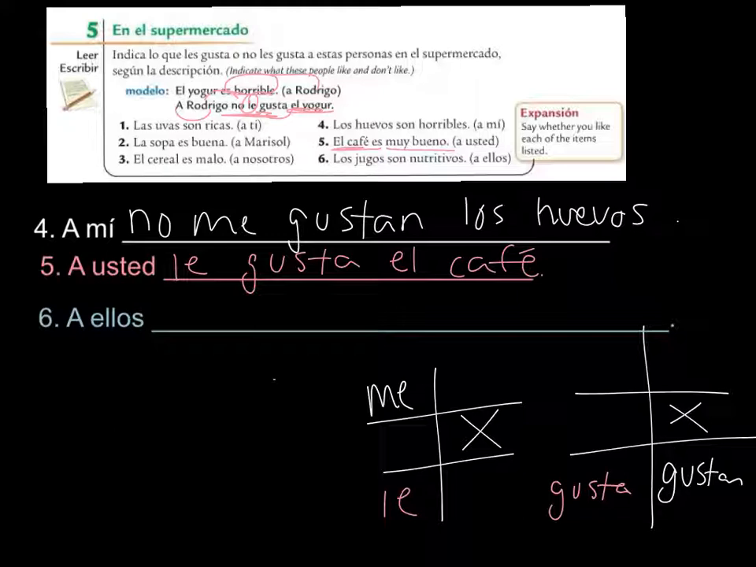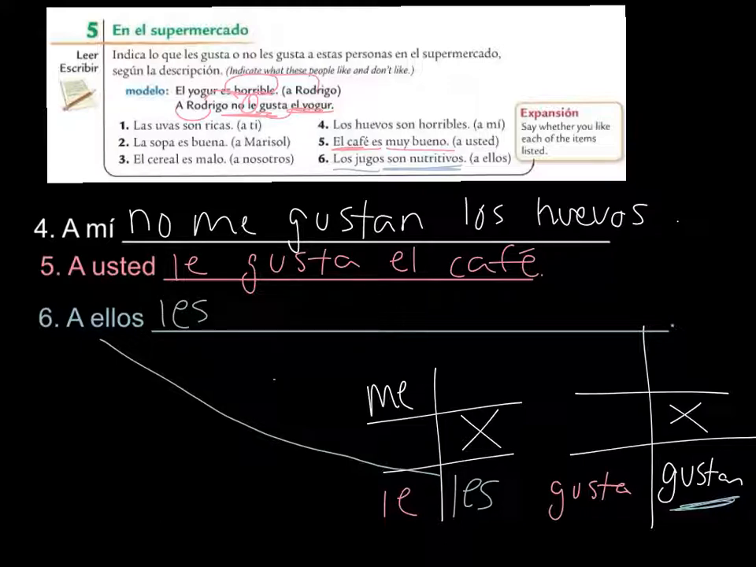And the last one, number 6, a ellos. We know that a ellos is going to be les, and then let's see, los jugos, that's plural, so it's going to be gustan, and it says they are nutritious, son nutritivos, so that means they like them, so a ellos les gustan los jugos.